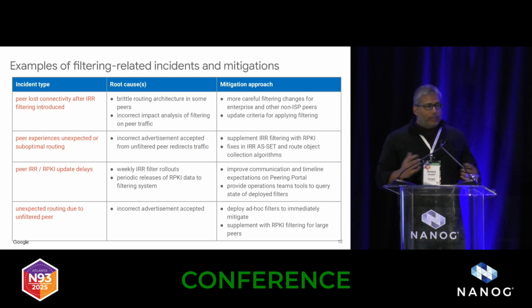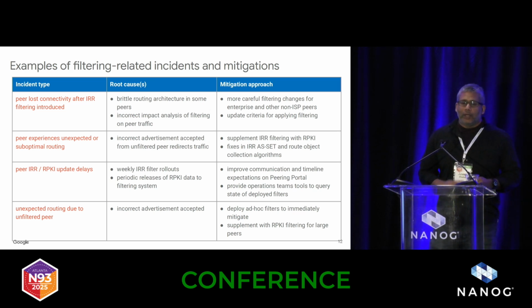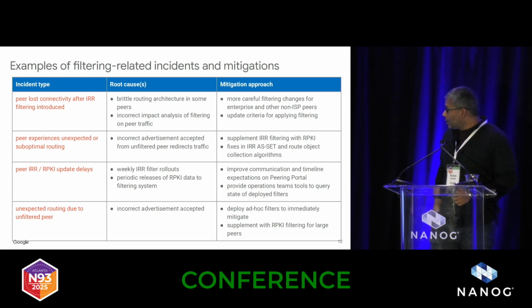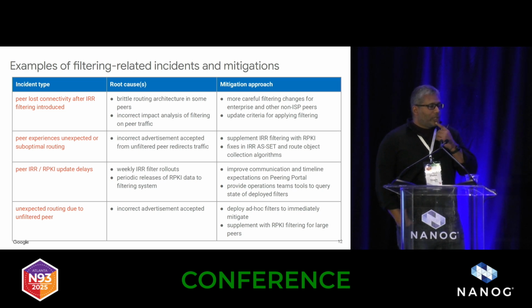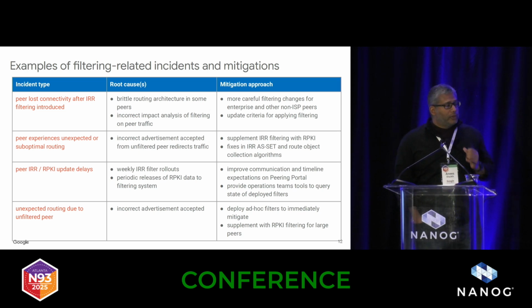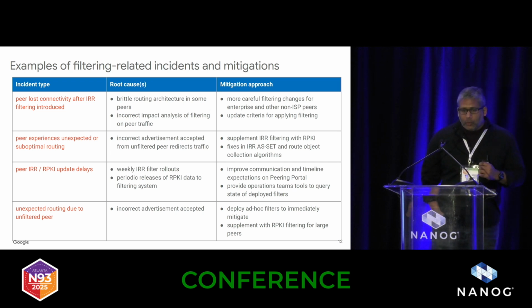Now, despite all of these safety checks and things, it hasn't been without its own challenges, and we have had some. So these are some examples of incidents that we've still experienced despite our best efforts. The first one is around some high-value peers that actually lost connectivity after we introduced IRR filtering. Some of these were due to what I would call brittle routing architecture.